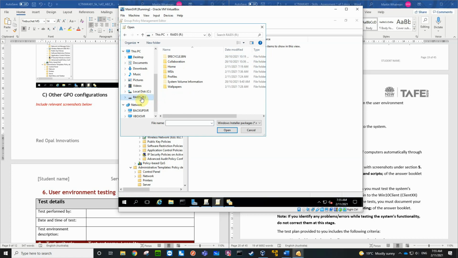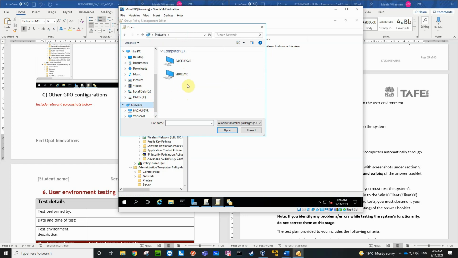find the package. It's in our RAID 5. So what we don't want to do is point to it as a local drive. We need to go to our network. So network, actually I'm going to go double backslash, can I go Control V?